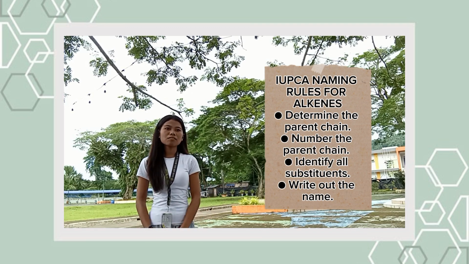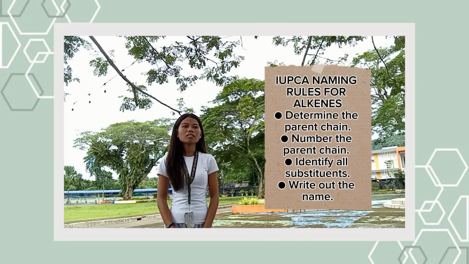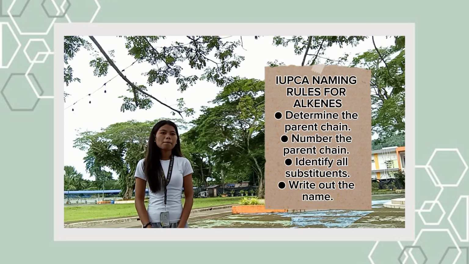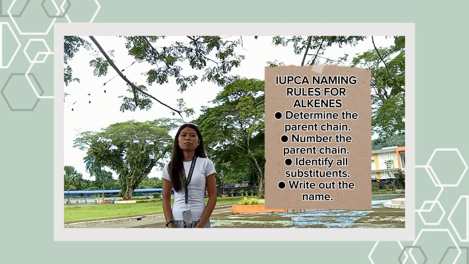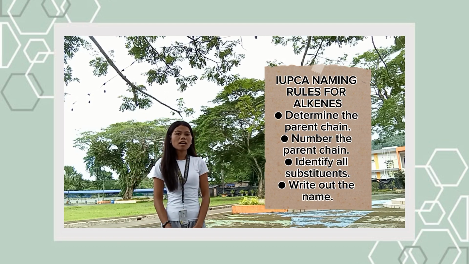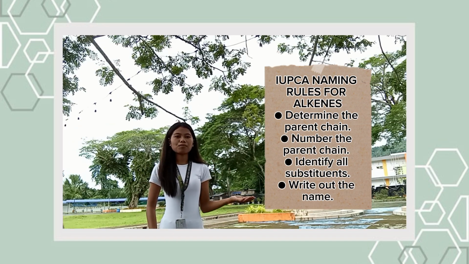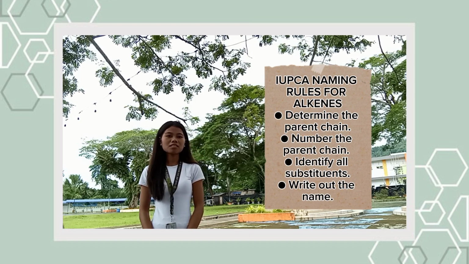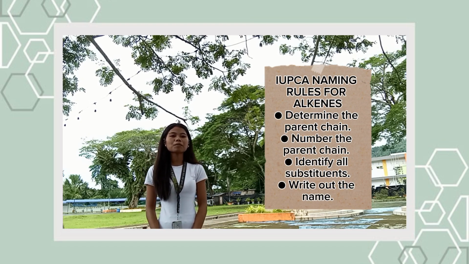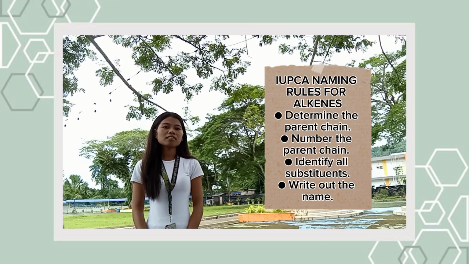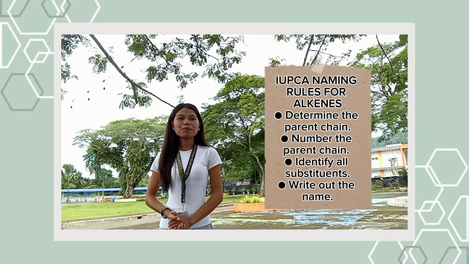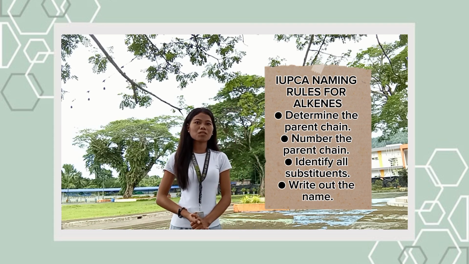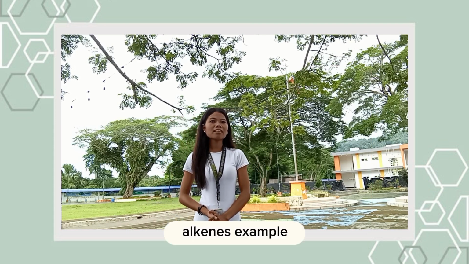Number 3, identify all substituents and identify the locations of the substituents. A one-carbon branch substituent is methyl, two is ethyl, three is propyl, etc. These are called alkyl functional groups. Step number 4, write out the name. Write the full name with all substituents in alphabetical order, preceded by numbers that indicate their positions, and then the parent chain. Use a prefix for multiple identical branches. An example of a molecule with two ethyl branches is diethyl.